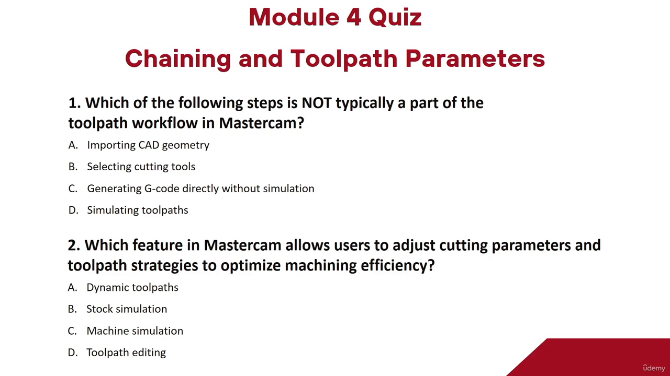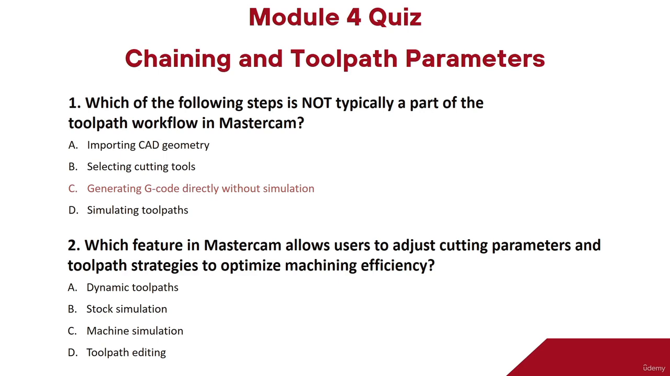Which of the following steps is not typically a part of toolpath workflow in Mastercam? Option A, inputting CAD geometry. Option B, selecting cutting toolpath. Option C, generating G code directly without simulation. Option D, simulating toolpaths. So the right answer to the question is option C, generating G code directly without simulation.